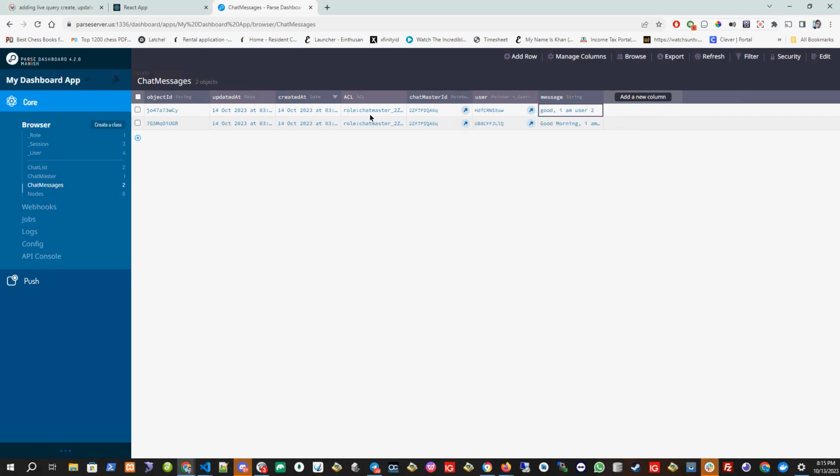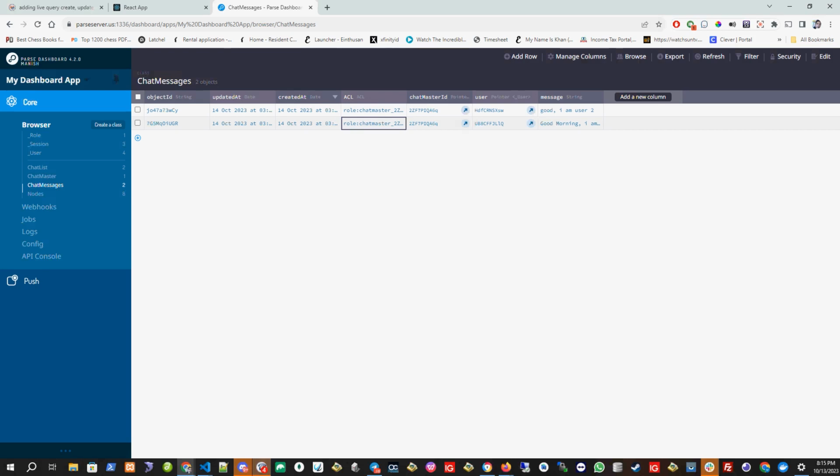Then Kate will reply to me and the role will be the same. And in the same way, we both can see both the messages. And no other user can see this because we have given the permission only to these roles, whoever are in this chat master table. Is that clear?